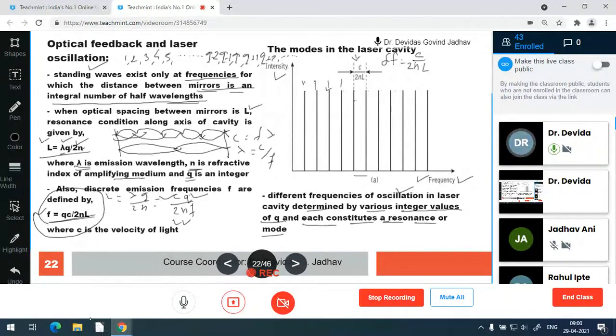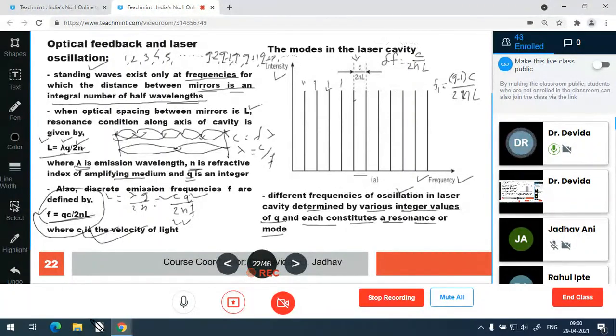Assume this frequency as f1 equal to q minus 1 into c divided by 2nL, from this frequency formula. We can write this.